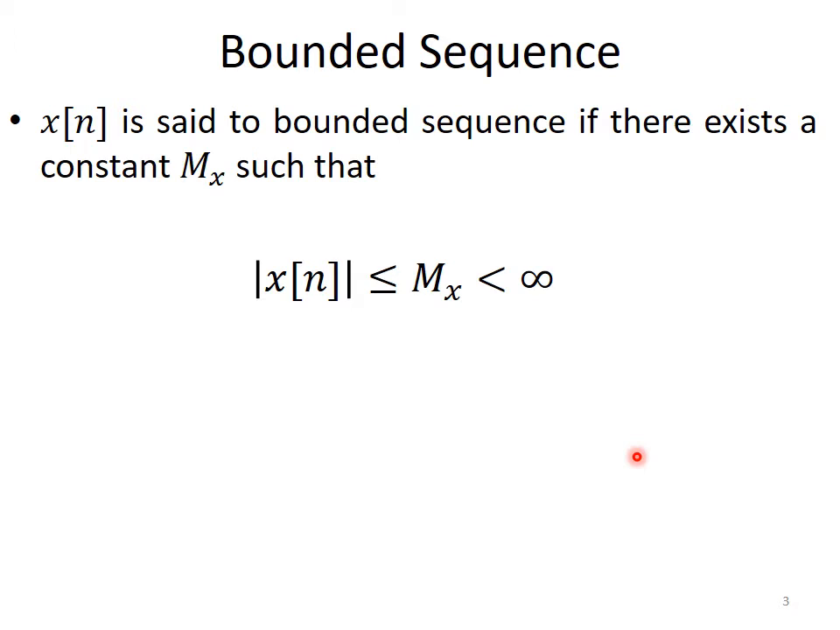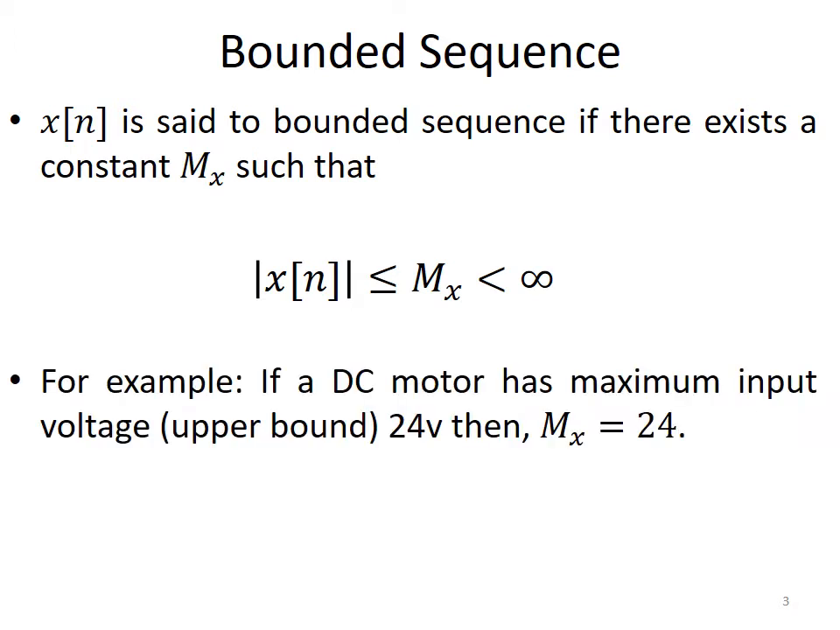So what is a bounded sequence? A bounded sequence is a sequence which has a certain limit. For example, x of n is said to be a bounded sequence if there exists a constant, let's say mx, such that the magnitude of the sequence is less than or equal to the defined limit mx, and obviously it should be less than infinity. For example, if a DC motor has a maximum input voltage of 24 volt, which is the upper bound, after which the saturation occurs, then 24 volt we can say is the mx.